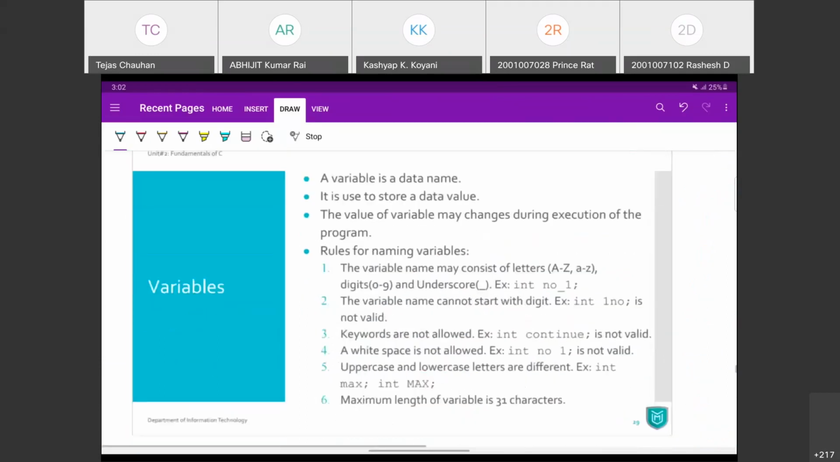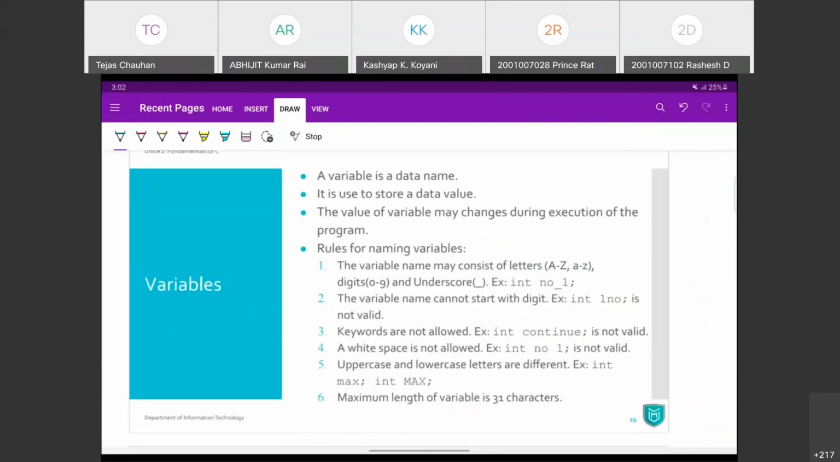So what are the variables then? Variables are nothing but the data name. It is actually the identifier which can store some value inside it, and we can change those values. That's why it is called variable. We can change data inside it. That's why it is a variable. It can vary. It is used to store some data value.